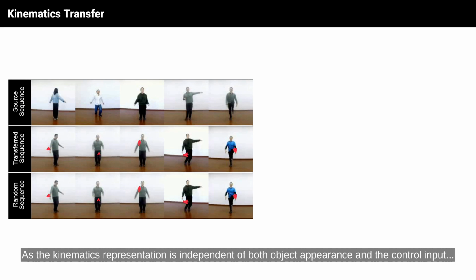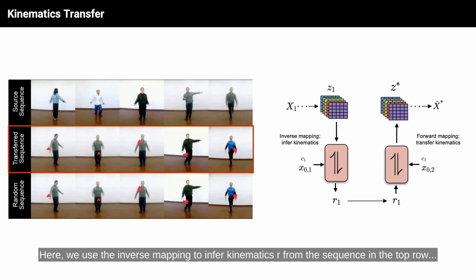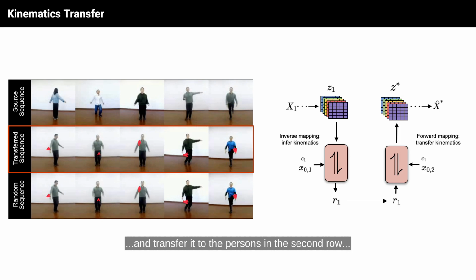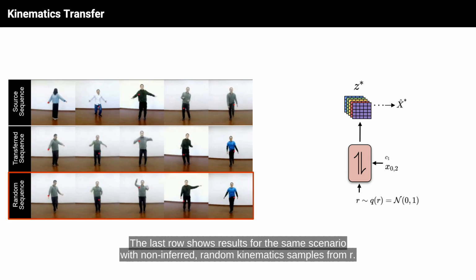As the kinematics representation is independent of both object appearance and the control input, it enables kinematics transfer between two different instances of the same object class. Here, we use the inverse mapping to infer kinematics R from the sequence in the top row and transfer it to the persons in the second row by using the forward mapping conditioned on their respective appearance. The last row shows results for the same scenario with non-inferred random kinematic samples from R.